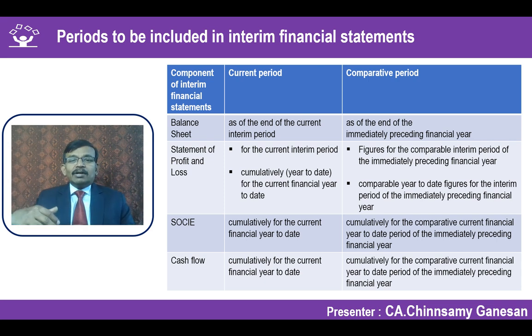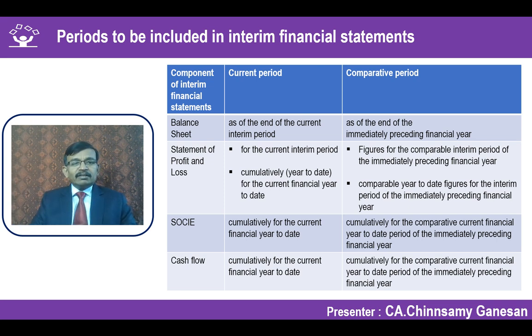Suppose the entity wanted to add one more column by saying that I will also provide the balance sheet for the end of the comparative interim period, you can give, because it is not discouraged or prohibited. But the only thing is the annual period number should also be part of the presentation. So current period number, optionally you are giving comparative interim period of the previous year, and also the full period number in the balance sheet.